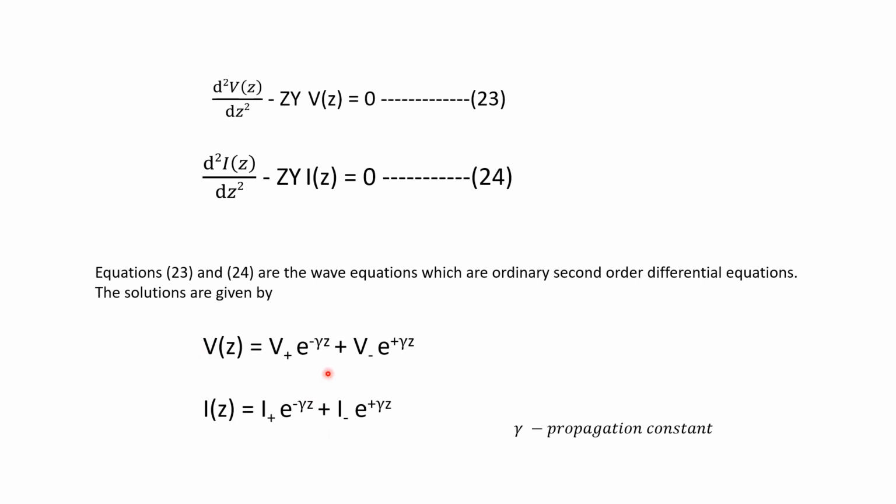This is just like how you find the solutions for second order differential equations. The general equation will be a constant into e raised to the term. Here V plus, V minus, I plus, I minus are all constants and gamma is the propagation constant. These are the solutions of the transmission line.